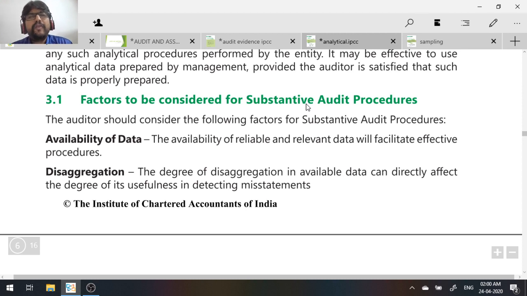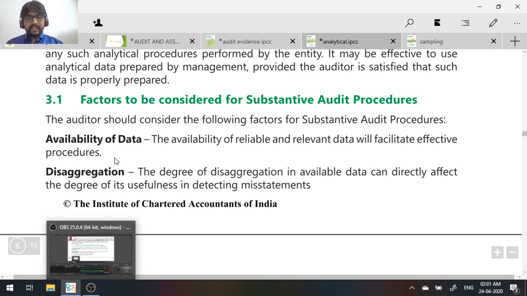In the same way, when you have decided to perform substantive analytical procedures, what factors did you consider while taking that decision? What factors affected your decision on substantive analytical procedure is the question here.